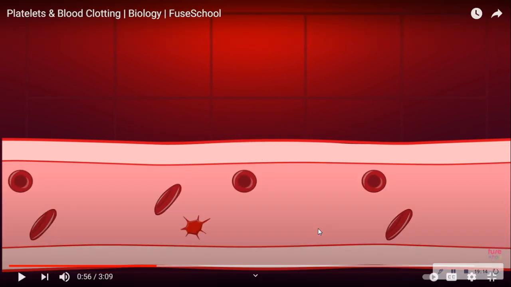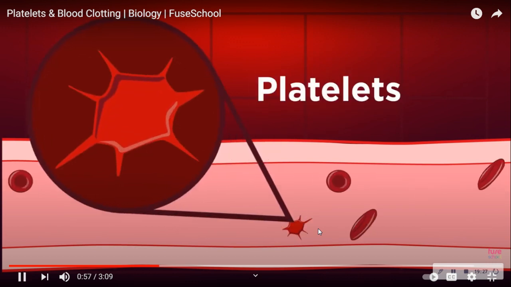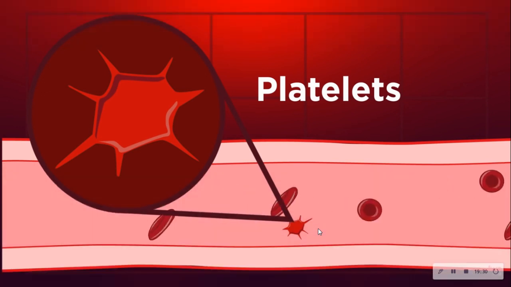Are you able to listen to the YouTube sound? No? Voice is not audible. Okay, fine. Okay, just listen to the picture. Okay, I can translate. See, this is the role of the platelets.